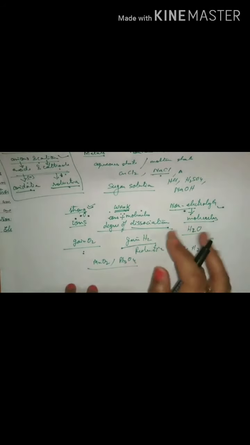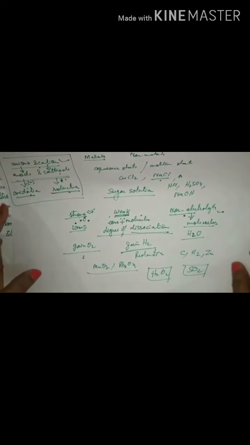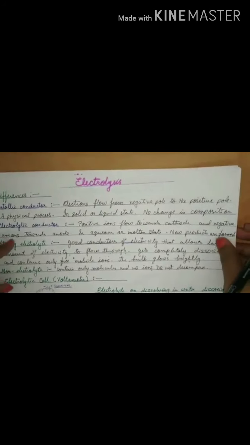So there are certain common names also, like hydrogen peroxide. It works as both oxidizing and reducing agent. Like sulfur dioxide acts as both oxidizing and reducing agent. So these are examples and definitions which are important from the question paper point of view. Now we are going to the next topic.